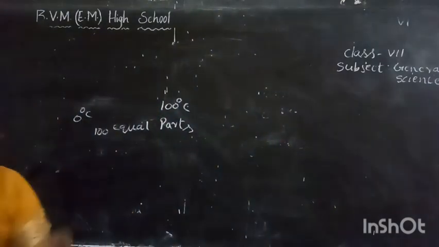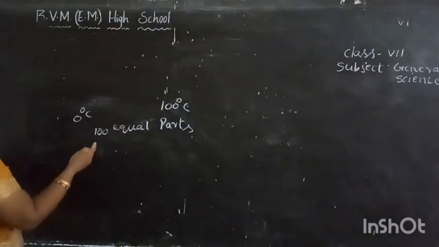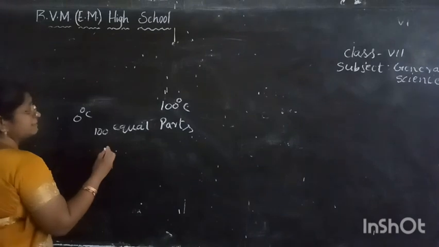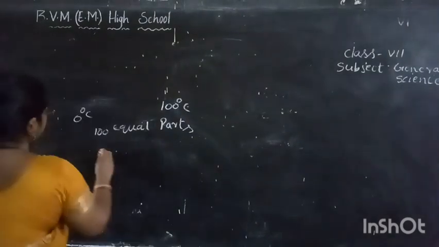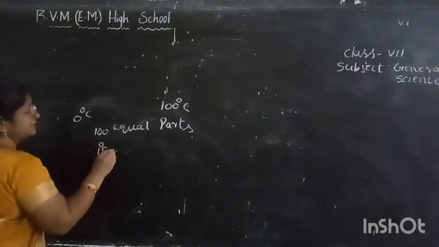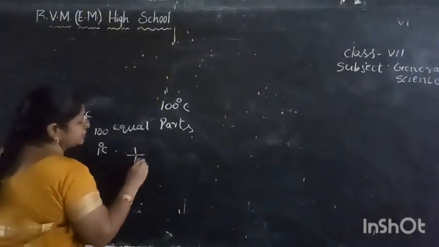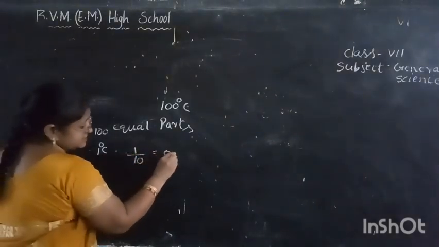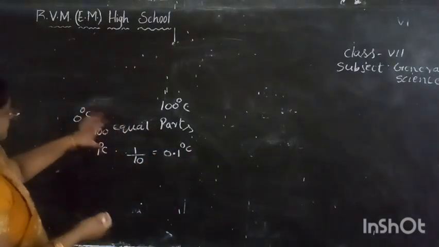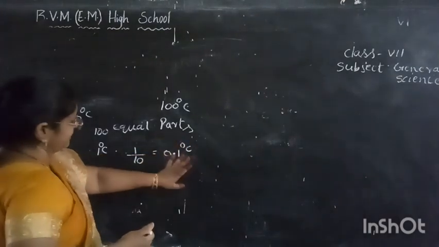Each of the 100 equal parts we represent as 1 degree centigrade. If you divide that again into 10 equal parts, each is 0.1 degree centigrade. So each small division is 0.1 degree centigrade.